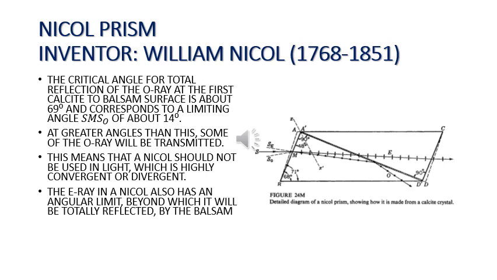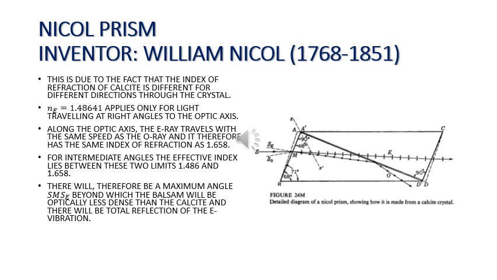The critical angle for total reflection of the O ray at the first calcite to balsam surface is about 69 degrees and corresponds to a limiting angle SMSO of about 14 degrees. At greater angles than this, some of the O ray will be transmitted. This means that a Nicol should not be used in light which is highly convergent or highly divergent. The E ray in a Nicol also has an angular limit beyond which it will be totally reflected by the balsam.